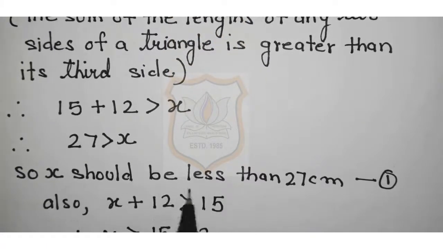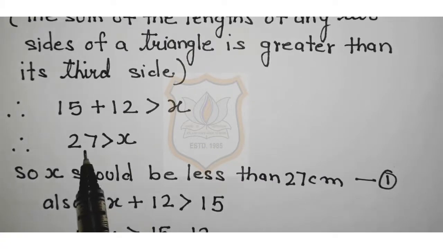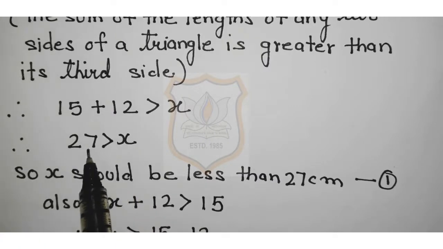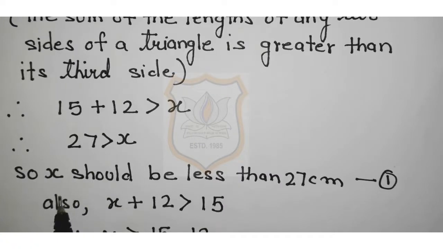So, x should be less than 27 centimeter. It means the length of the third side of a triangle should be less than 27 centimeter, because the sum of the lengths of any two sides of a triangle is greater than the third side. This is inequality first.